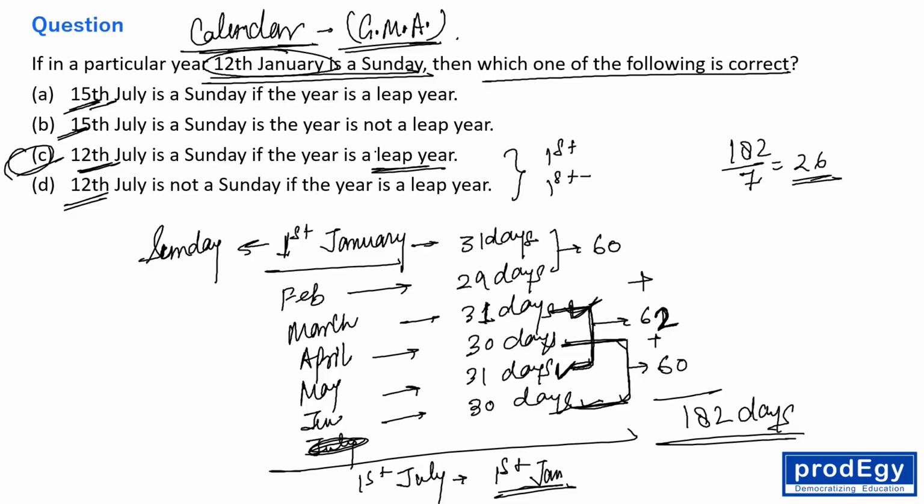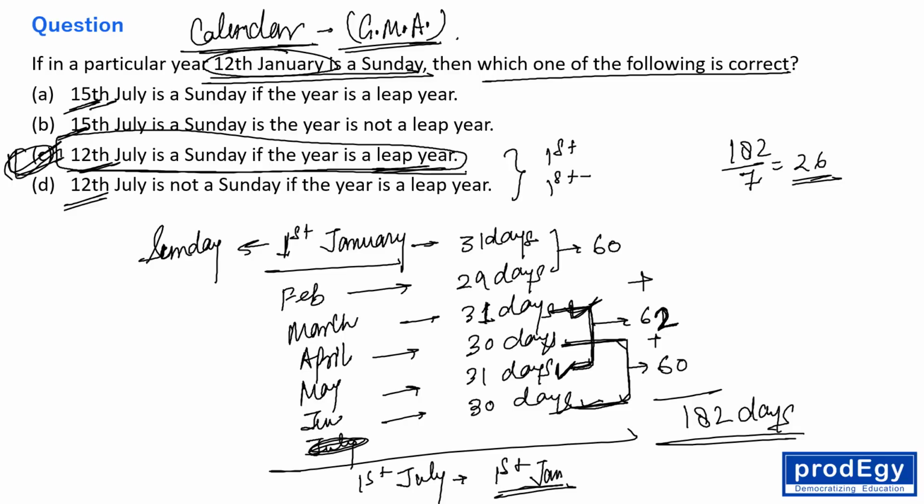C option is correct. The 1st July is Sunday if the year is a leap year. So it means in every leap year, the calendar of July and January is same, right everyone?